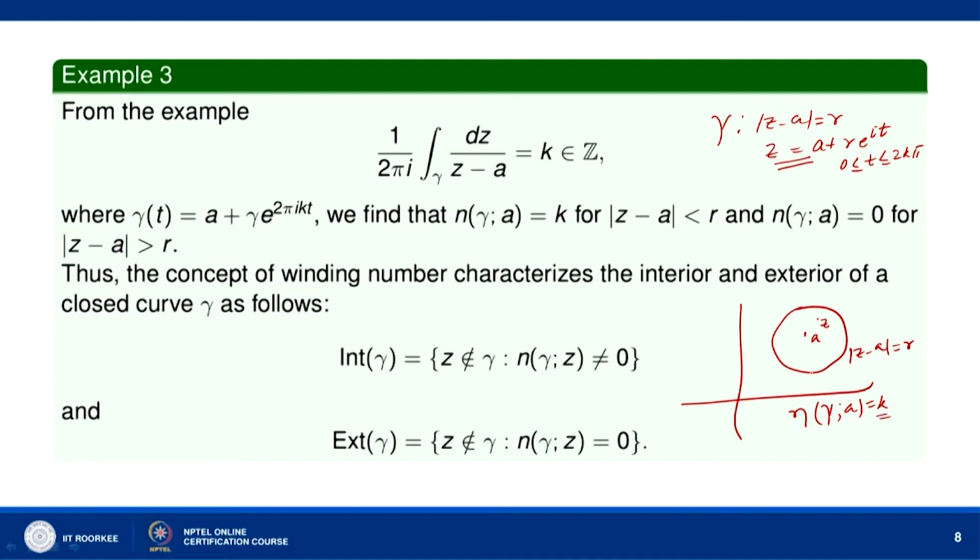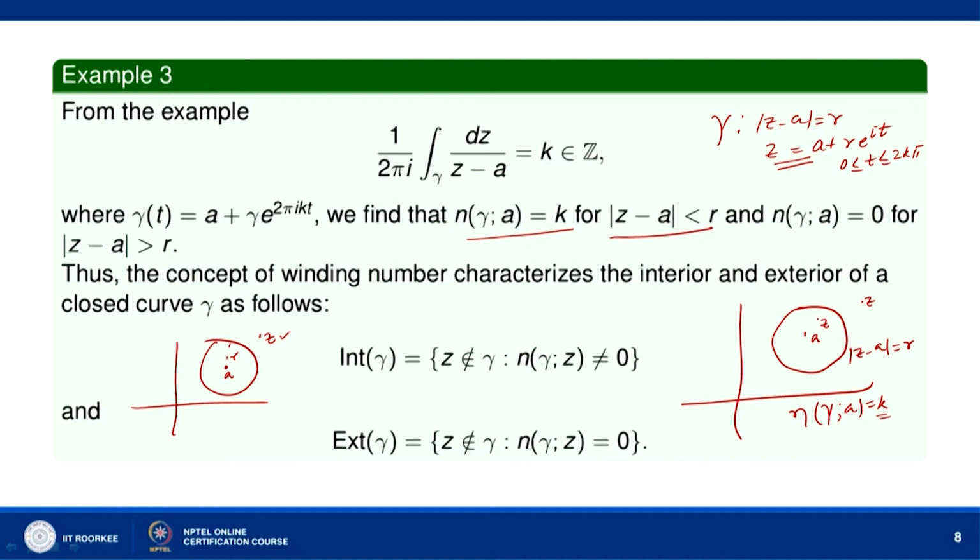So, if z is inside this circle mod of z minus a equal to r, then n gamma a is equal to k, that means for any z inside this circle n gamma a is equal to k. So, when mod of z minus a is less than r, n gamma a equal to k. Suppose z is outside, it is not inside. Let us draw another figure. Z is here suppose, then n gamma a is equal to 0 if z lies outside, mod of z minus a greater than r.